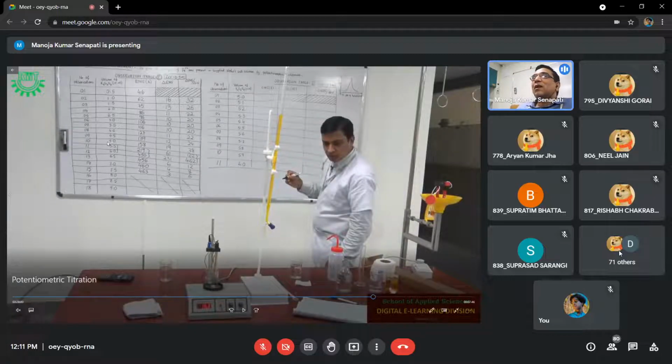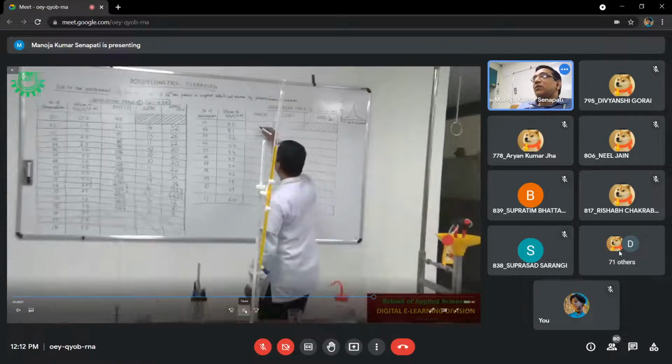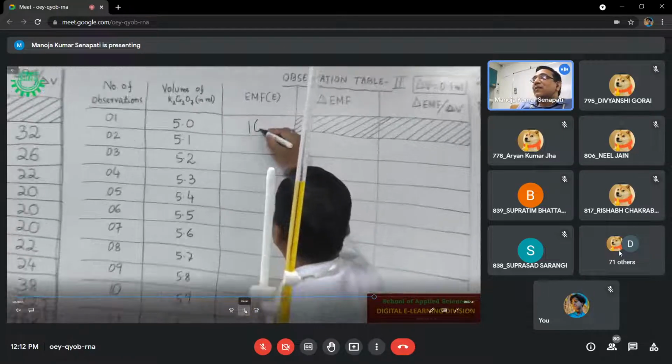You see, when you are adding 5 ml in the first observation table, you are getting 158. But here you are adding 5 ml of the same solution. You are pipetting out the same more salt solution, and adding the same potassium dichromate. But in the second observation table, you are getting 163. So you should not be confused. Here we are getting 158. Why are you getting 163 here? I will explain it at the end. So you write down what you are getting, 163.